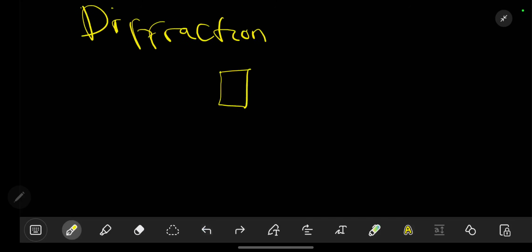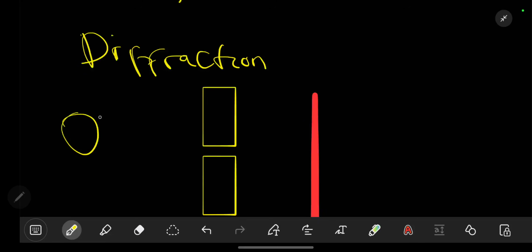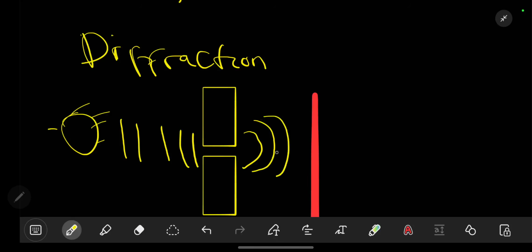A slit is like a small hole between, let's say, two items like that. For example, if we have a light source like that, when light comes, it will produce these rays. As it passes, it is able to diffract like that.